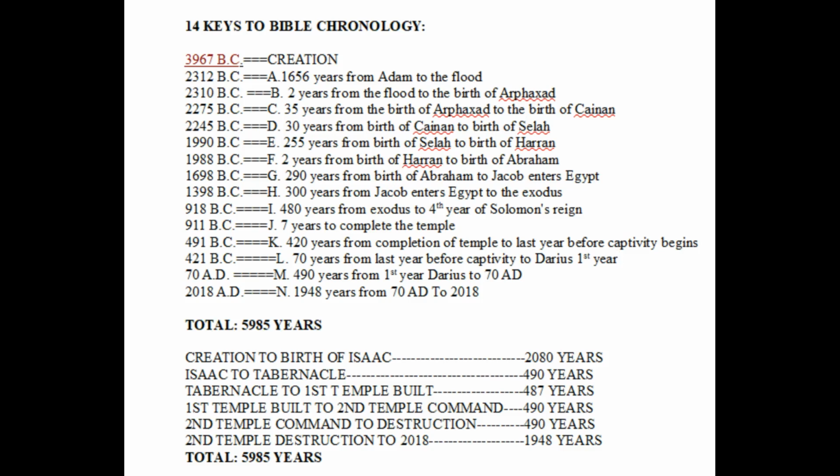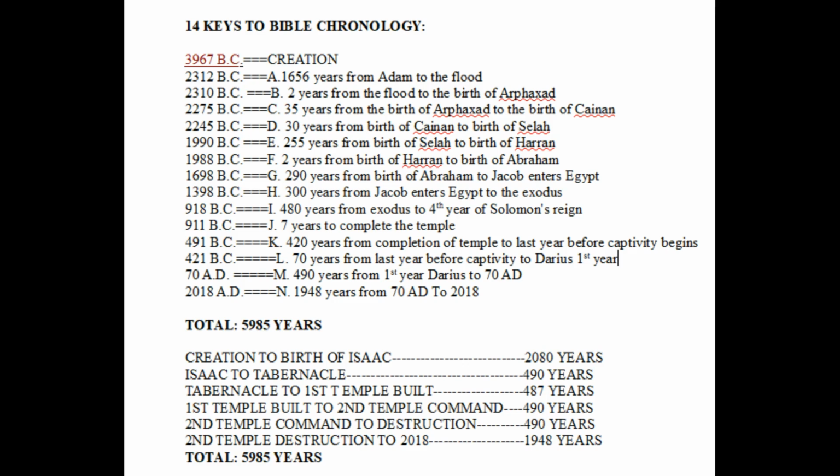In this video, I'm going to discuss Bible chronology. This is actually going to be a summary of a very long video that I did, which you can check out on my channel. It's about an hour and 40 minutes long and goes over these dates in detail and explains how I arrived at these dates from studying the Bible. But for the sake of this video, I just want to do a short summary of that. And again, if you have more interest in this, you can check out the longer video to see how each of these items was calculated.